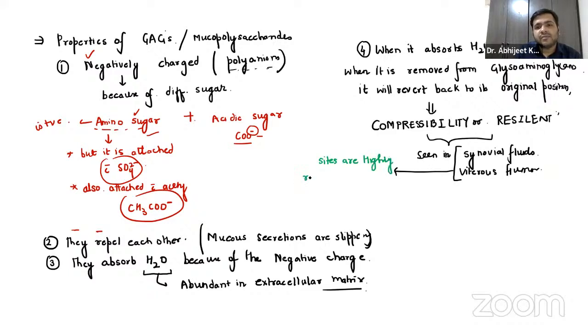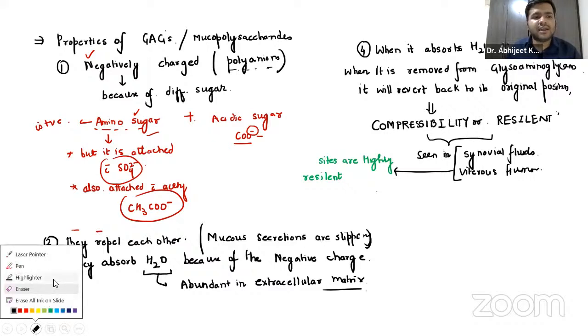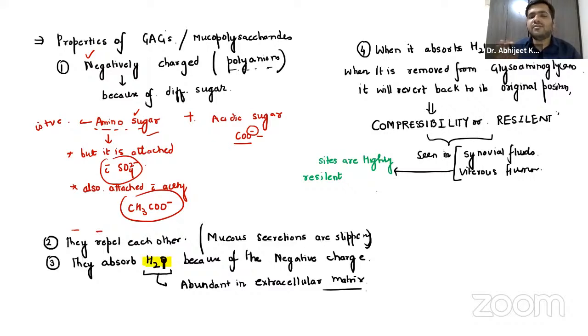So these sites are highly resilient because of this property of GAG. Obviously they are absorbing water, and because of the negative charge they absorb the water and it will swell. Later on, when the water is removed, it will revert back to its original position.